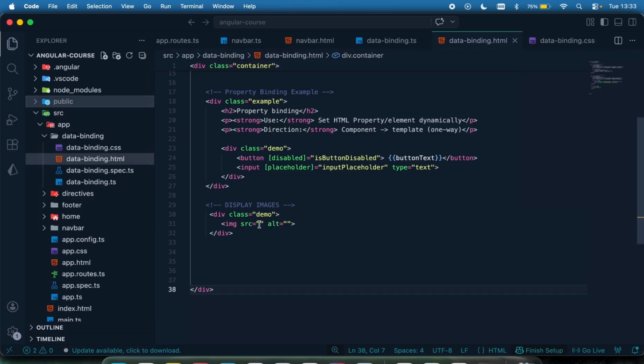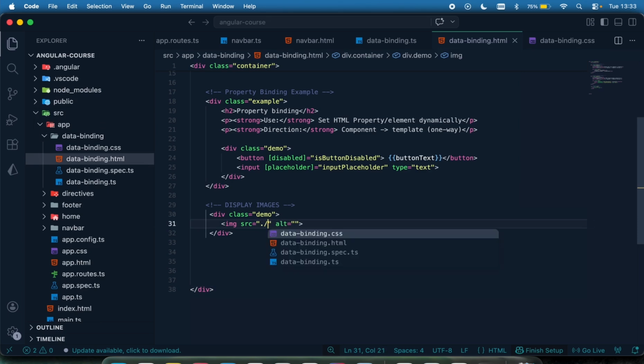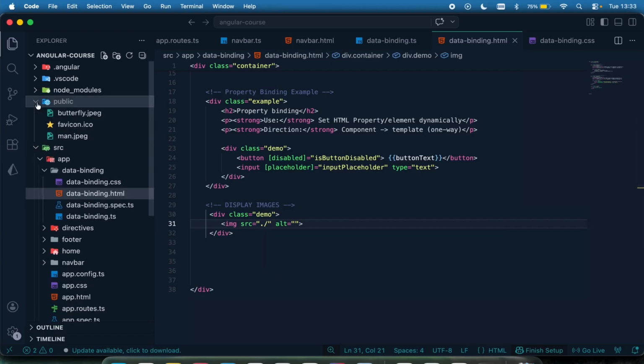So the first thing, I'm just going to come right here, and then I'm just going to say dot slash. When you do dot slash, if it's a static image, it's just going to come to the public folder and then scan it and get what you want. If your image is not, you want to pass in an absolute path, you can pass in an absolute path to whatever that image is.